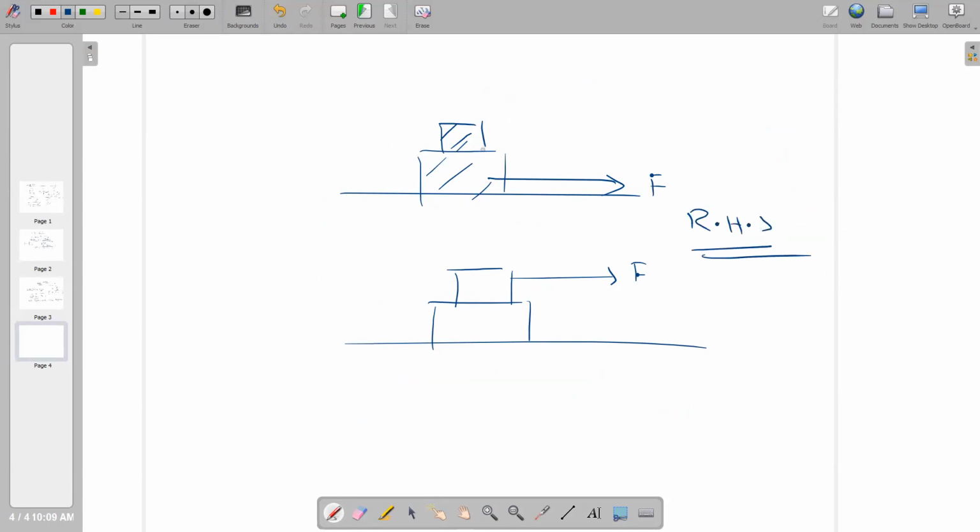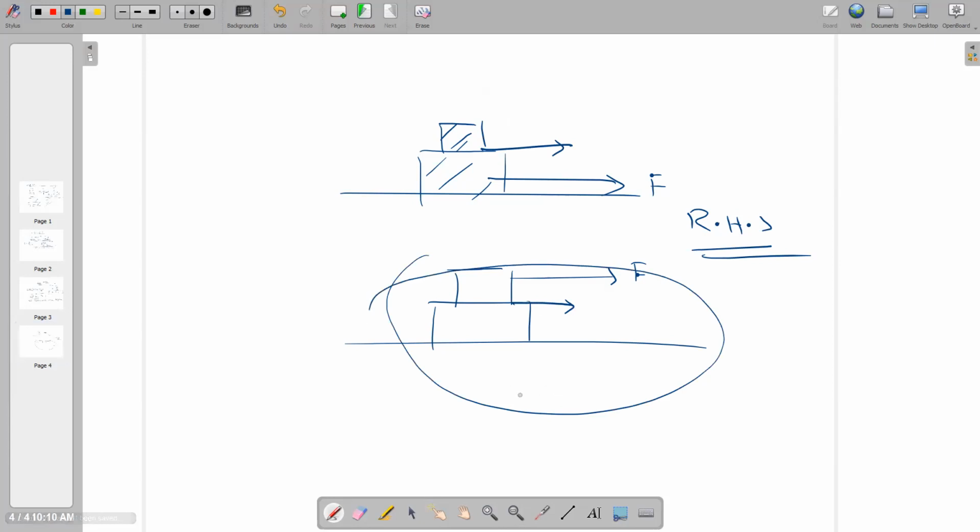Right hand side means the frictional force will be this one and this one. But here maybe you cannot do the experiment in real life.